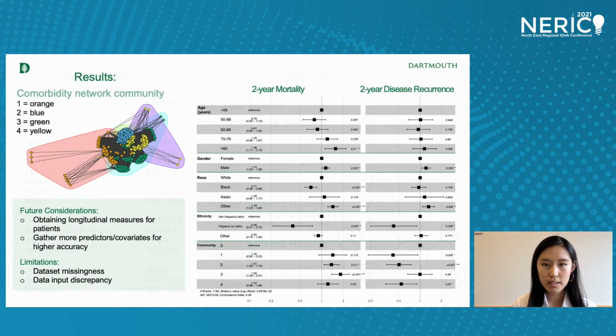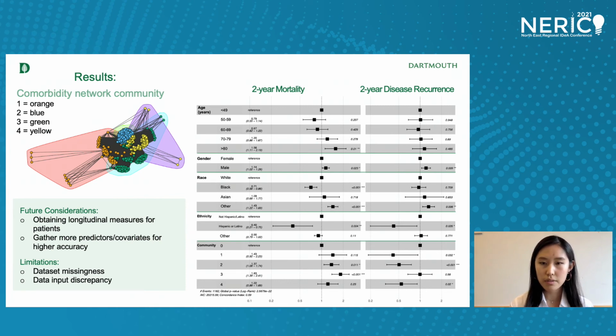Next slide, please. We also used community detection to identify subgroups of patients with similar comorbidities visualized in the top left, and their network community was used as a predictor in the Cox proportional hazards models. A hazard ratio greater than 1 indicated a positive association between covariate and hazard probability, whereas a hazard ratio of 1 indicated no effect, and less than 1 correlated to a reduction in the hazard.